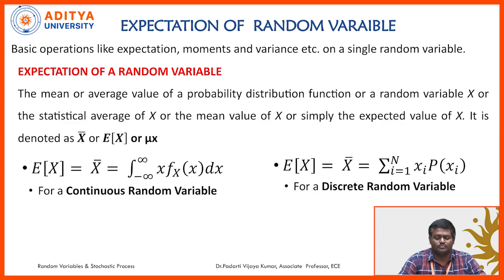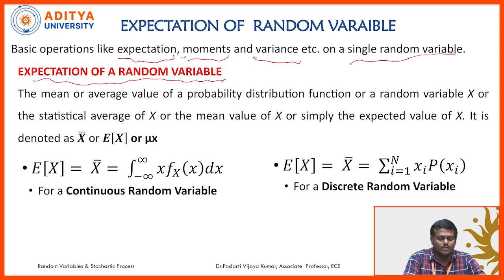So coming to the operations on random variable, we will have different operations like expectation, moments, variance, like that. So many operations are there for a single random variable. The fundamental operation we perform on random variable is expectation. Expectation is also otherwise known as the mean value or the average value.